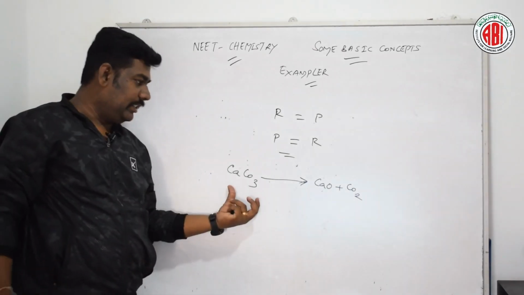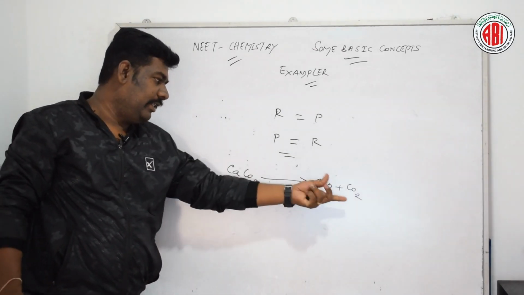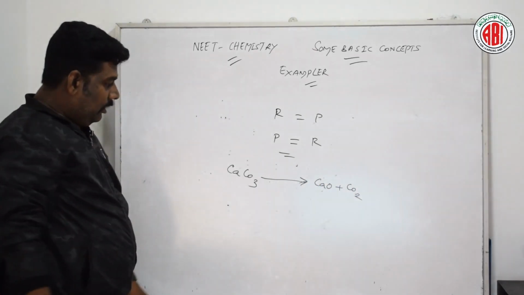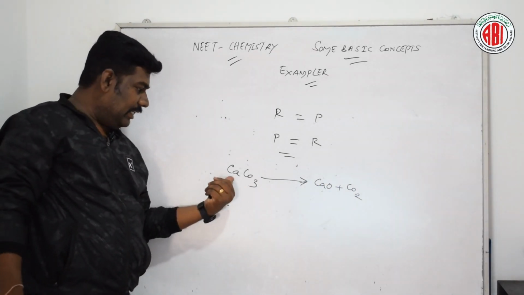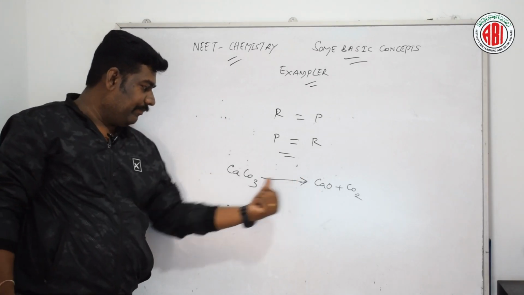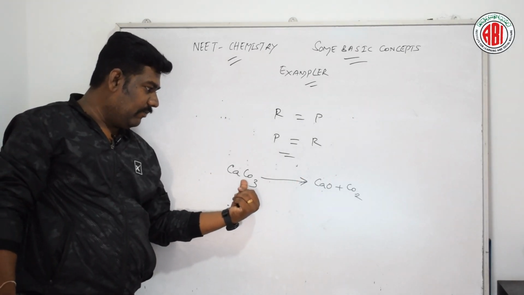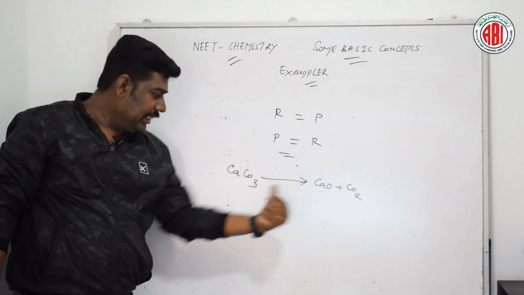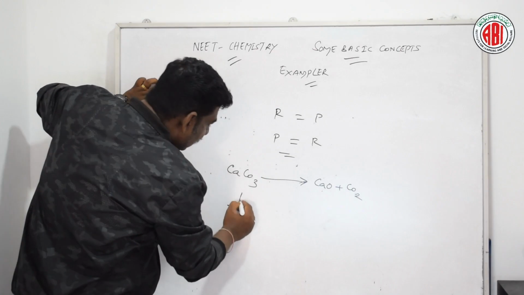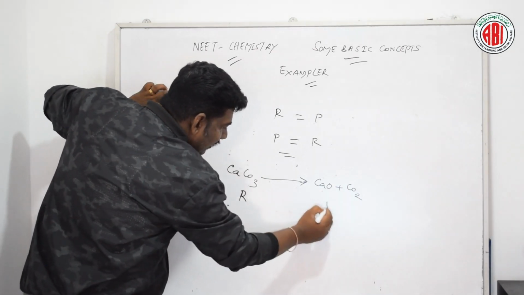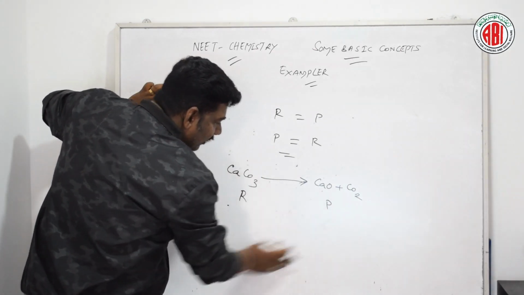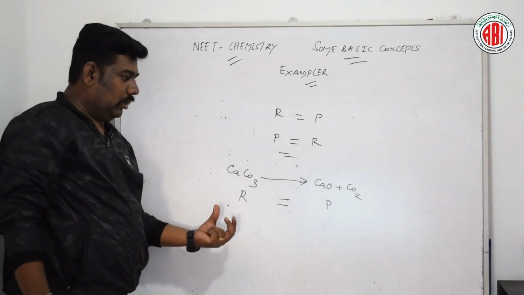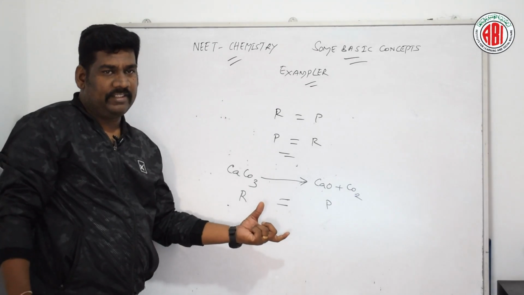Okay, so this is going to be converting into CaO and CO2, calcium oxide and carbon dioxide. Balancing the equation, you see calcium is 1 here and also 1 here, carbon is 1 here and also 1 here, and oxygen is 2 plus 1, so total 3. So this is the reactant and these are the products, two products. So reactant is equal to the product. So this is obeying the law of conservation of mass.